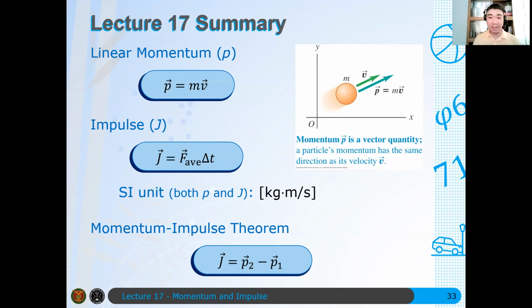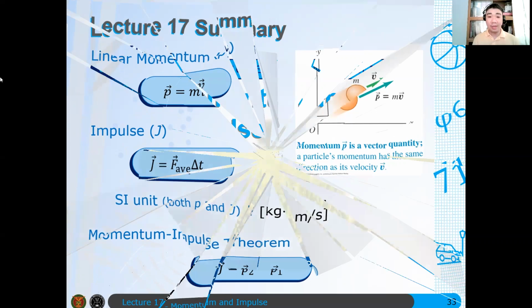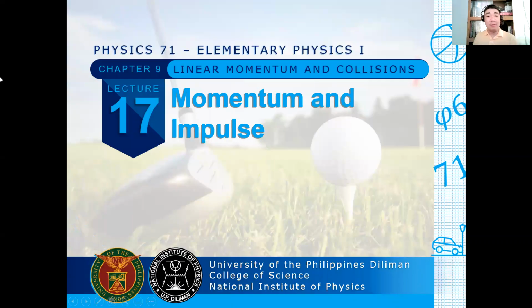Now, the question becomes this: how can we use momentum conservation? What happens if the net external force acting on the system is zero? If the net external force acting on the system is zero, then from Newton's second law, the time rate of change of the momentum is also zero, dp/dt = 0. And if dp/dt is zero, then what am I saying? A quantity is conserved if the time rate of change of that quantity is zero, and hence the momentum is conserved.